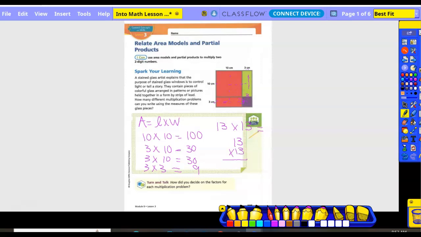3 times 3 is what? 9. 3 times 1 is 3. Cross off the 3. What place value am I now moving to? I moved from the 1s to the 10s. So I'm going to put a 0 here to hold my spot so I can move to the 10 spot. And then I plug that 1 through just like I just did the 3. Okay? So 1 times 3 is 3. 1 times 1 is 1. So 9, 6, 1. So 169.